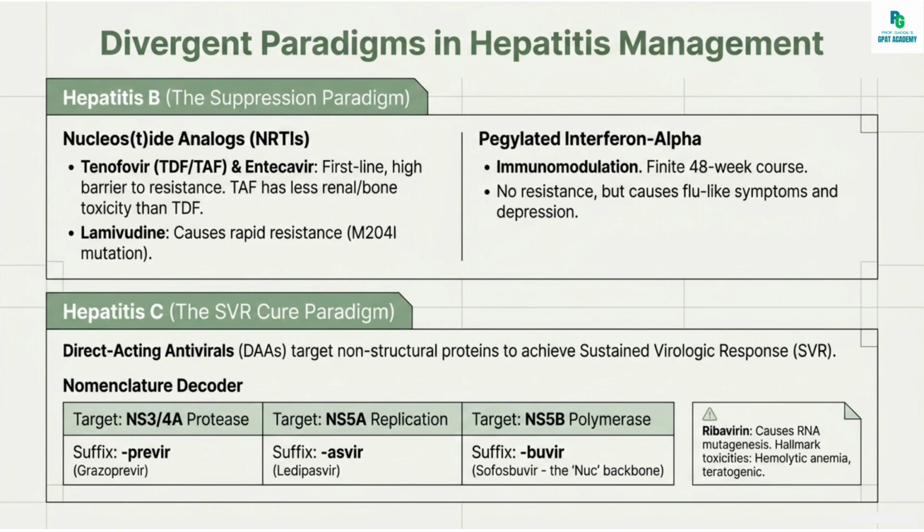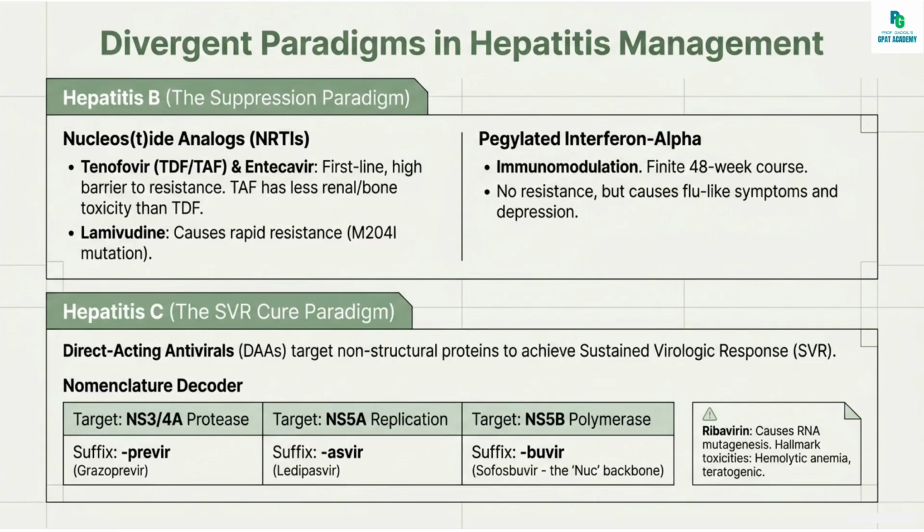Entecavir is a guanosine analog, also first line, very potent, with a high genetic barrier to resistance. Lamivudine was used historically, but resistance develops rapidly, so it is no longer preferred as monotherapy. Adefovir is less potent and nephrotoxic at higher doses.